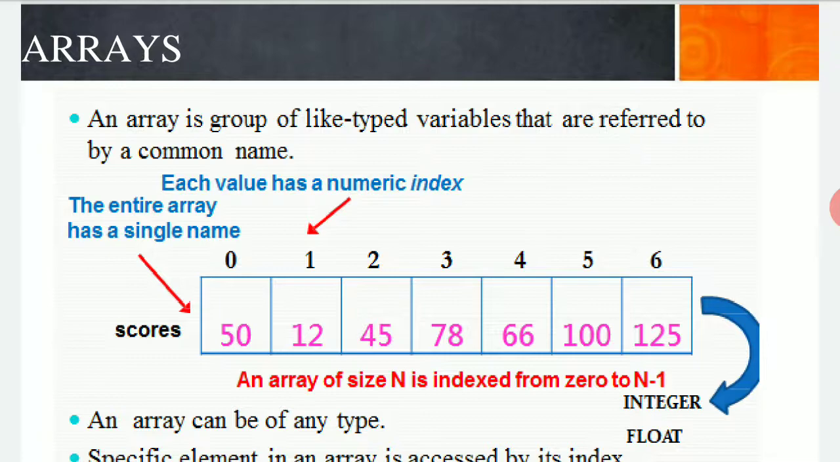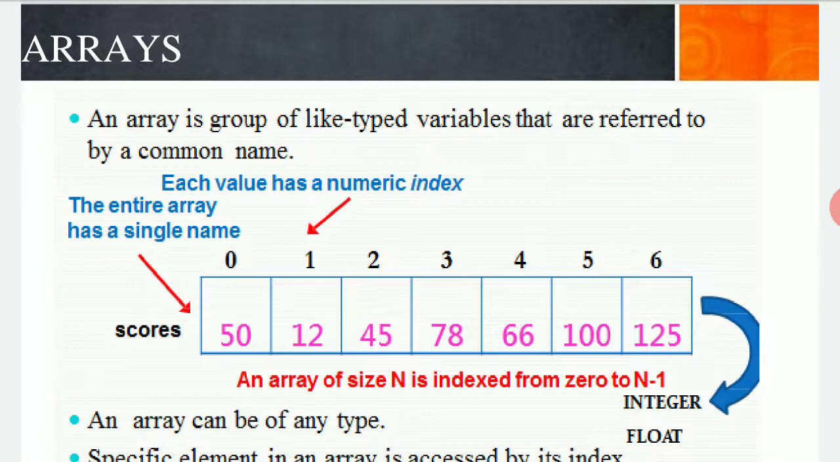For example, here boxes are put up from 0 to 6, which specifically denotes the indexing numbers. The scores which I am putting up, 50, 12, 45, 78, are the data which I am going to store in it. And n minus 1 is the total number of boxes minus 1. So if there are 7 boxes, then the indexing will be from 0 to 6, because n minus 1 is equal to 6 when I consider n equal to 7.